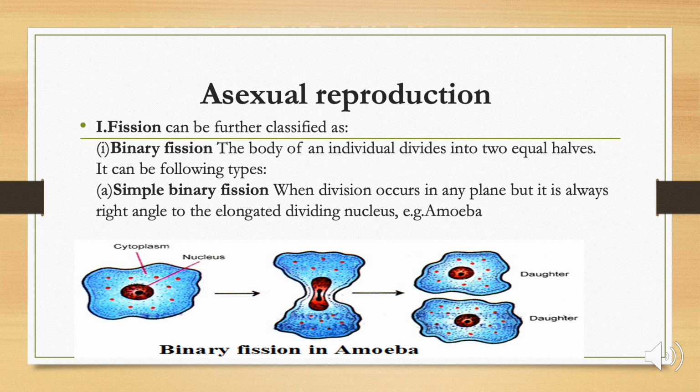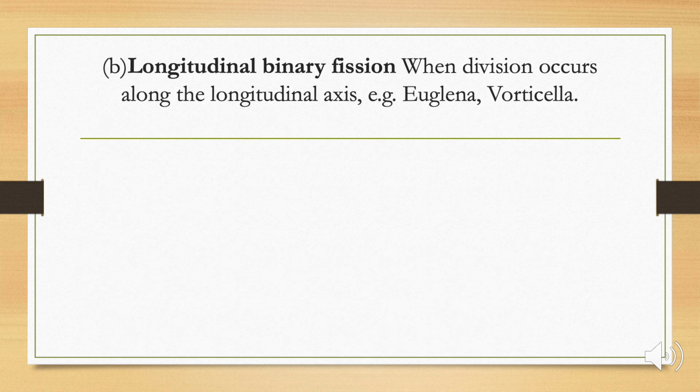It depends on the plane of division. The first type is simple binary fission, where the plane of division is not determined. The cell can divide in any plane, but the division of the cell is determined by the elongation of the nucleus. The cell always divides perpendicular to the nucleus elongation. So if the nucleus, as you can see in the picture, elongates from up to down, the cell will divide from left to right. If the nucleus elongates in any direction, the division of the cell will be perpendicular to that direction.